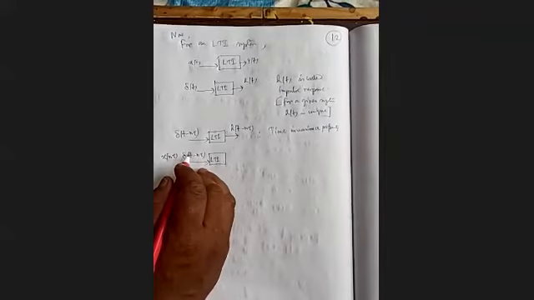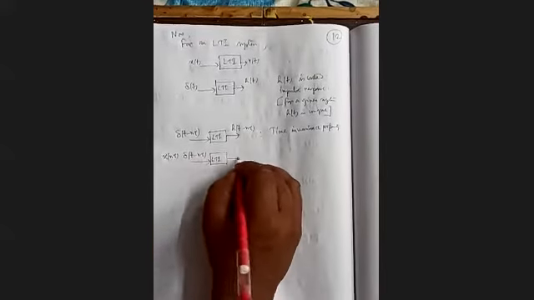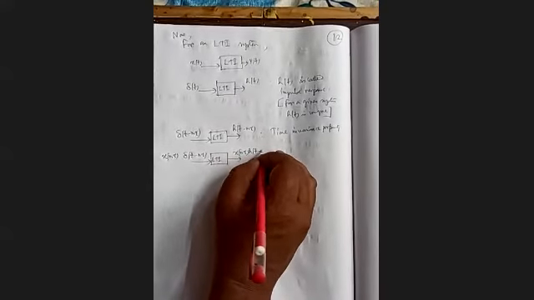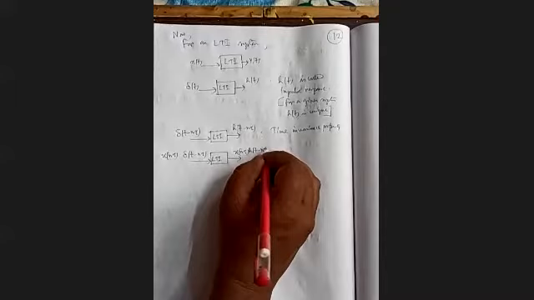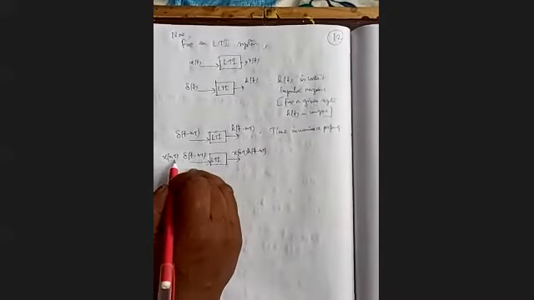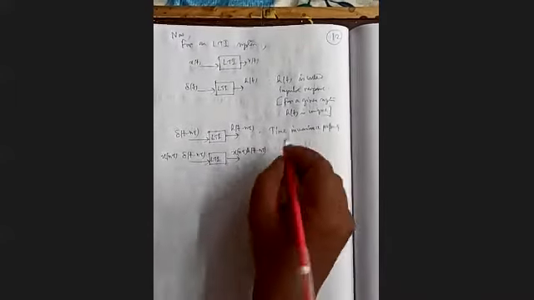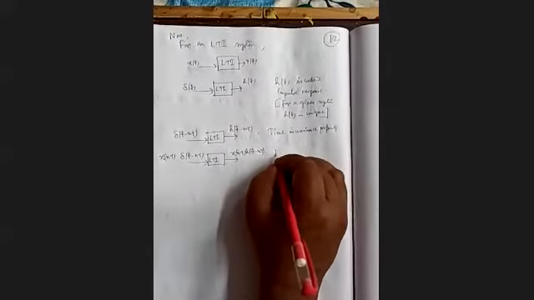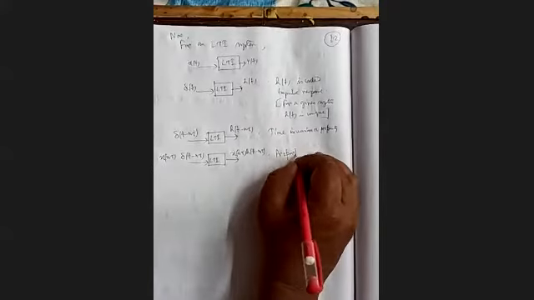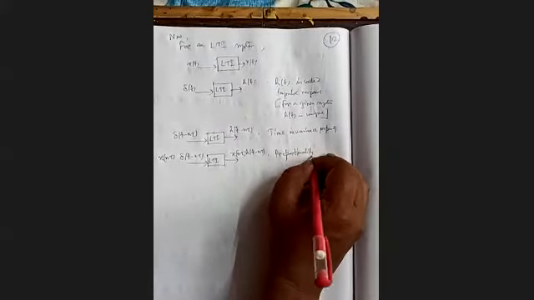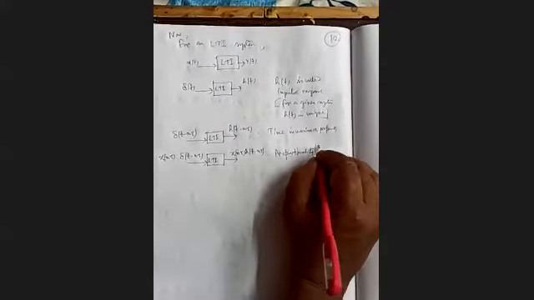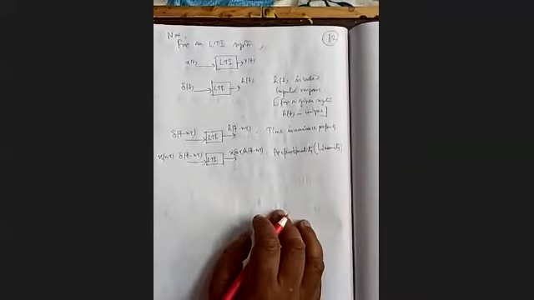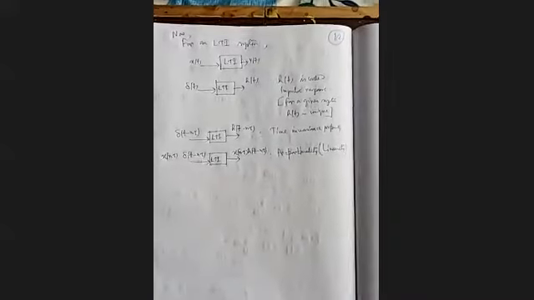So input is multiplied by a constant, then our output will be multiplied by the same constant. So it is a proportionality property, which is a sub-property of linearity.